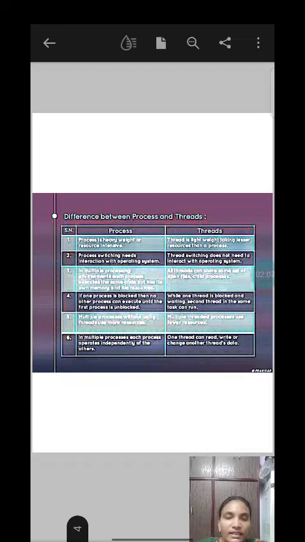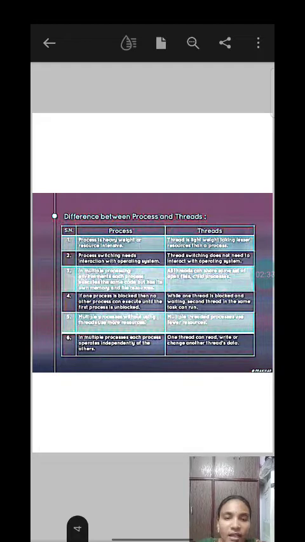The third one is in multi-threading processing environment, each process executes the same code but has its own memory and file resources. In threads, all threads can share the same set of open files, called child processes. The fourth one is if one process is blocked, then no other process can execute until the first process is unblocked. While one thread is blocked and waiting, a second thread in the same process can continue the execution.